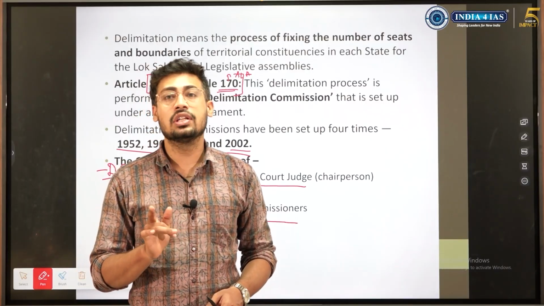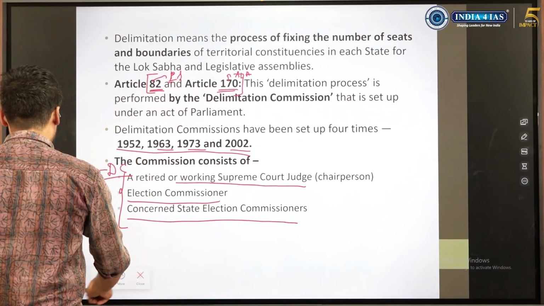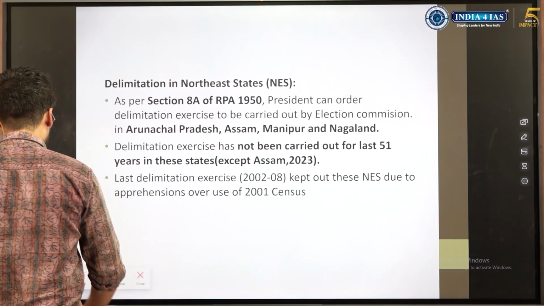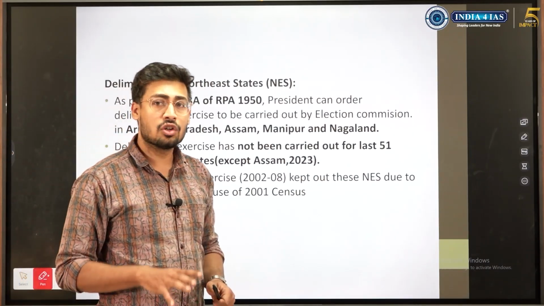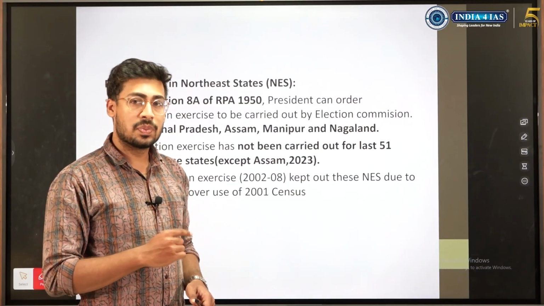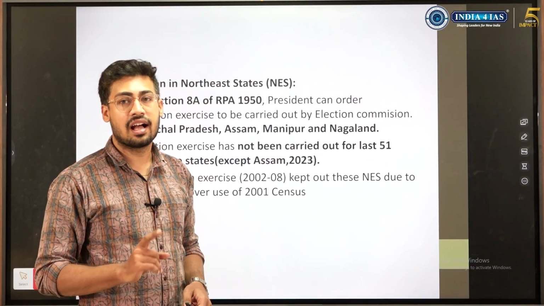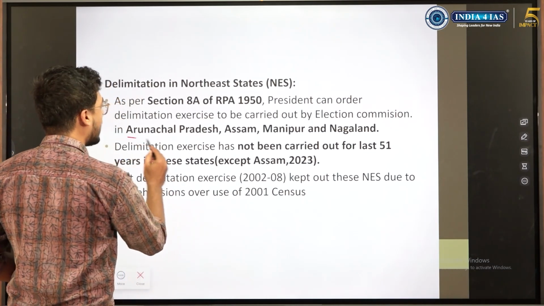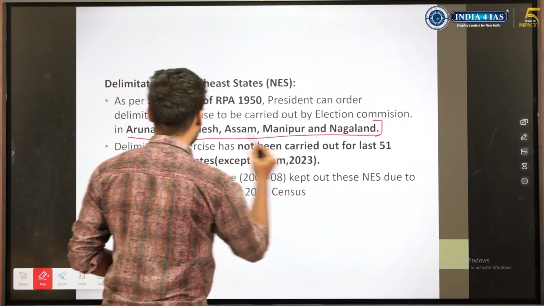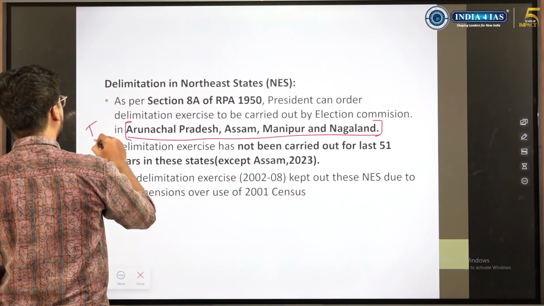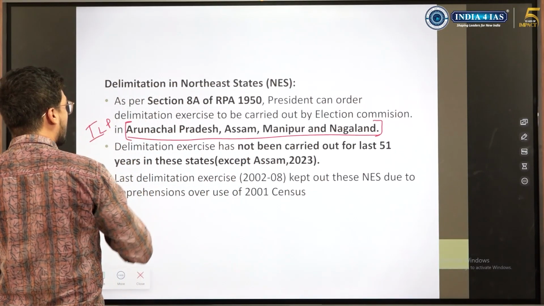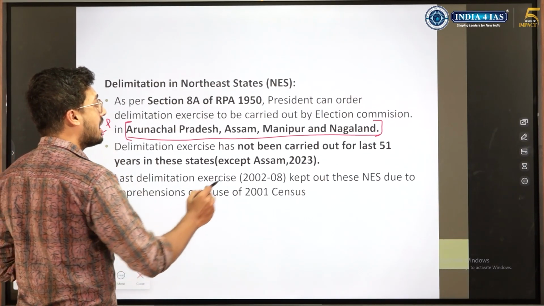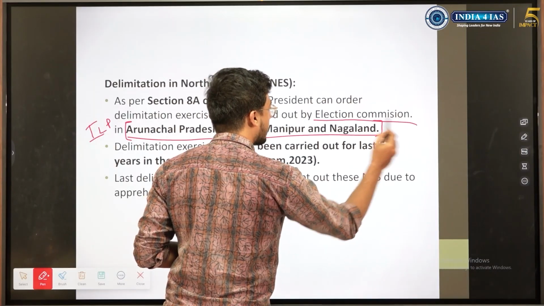Now I'll be telling you new facts which we do not usually come across. What about the delimitation in the northeastern region? The delimitation in the northeastern region, especially in the 4 inner line permit states: Assam, Arunachal, Manipur and Nagaland. In these states, the delimitation will be done by the election commission and not by the delimitation commission.